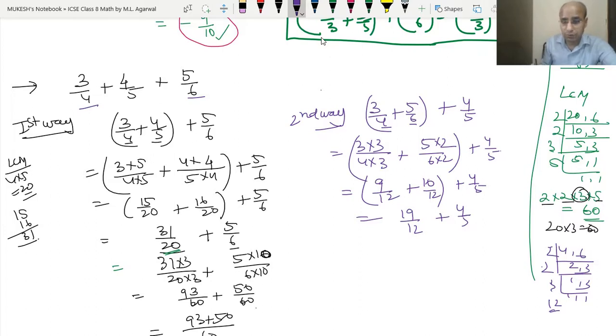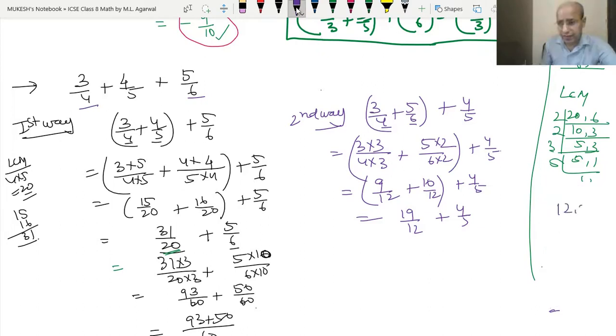Now we have to find the LCM of 12 and 5. So we have 2, 6, 5; 2, 3, 5; 3, 1, 5; 5, 1, 1. So the LCM is 2 into 2 into 3 into 5. So 2 fours are 20, 60 is the LCM. Now how to get 60 with 12? See, 12 into 5 is 60. So we should multiply the 12 with the 5.